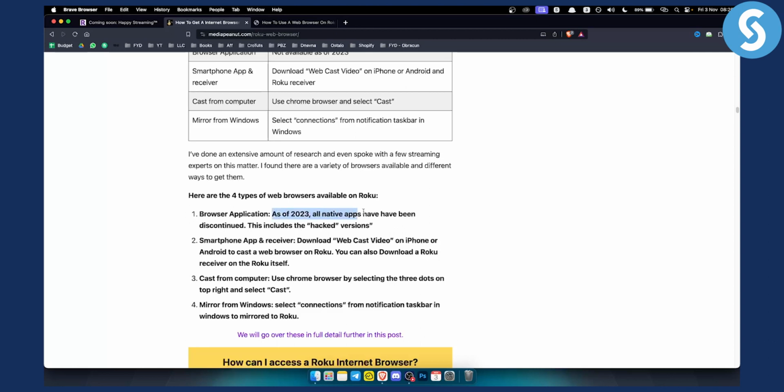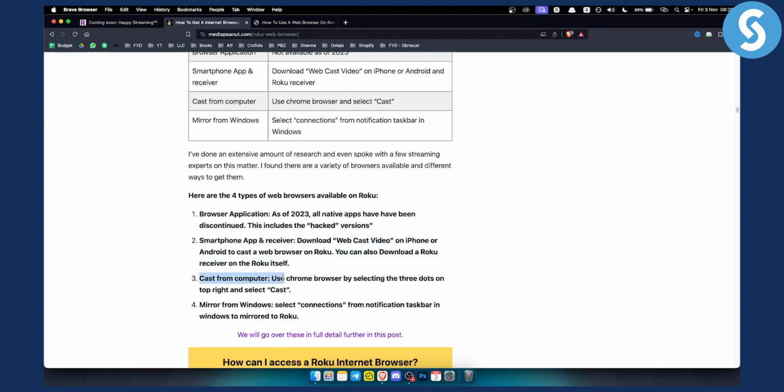As of 2023, all native apps have been discontinued. This includes the hacked versions as well. Smartphone app and receiver: you can download web video cast on your iPhone or Android to cast a web browser on Roku. So this is one way you can go and get a web browser on your Roku device. You can also download a Roku receiver on the Roku itself as well. If you want, I can create a video on that as well.